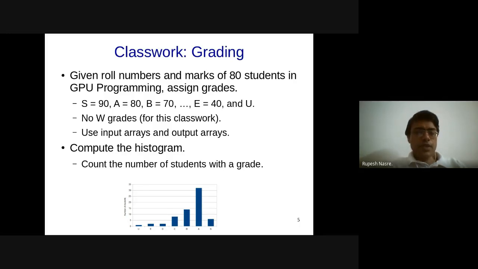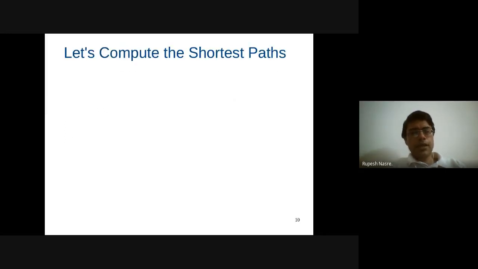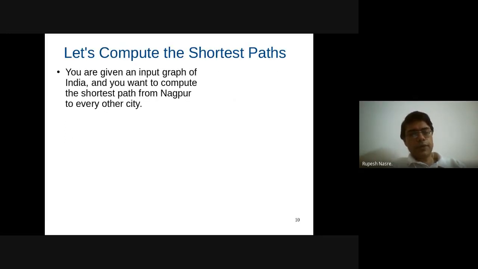So this was again one of the motivations to get into other synchronization requirements, and we'll take one more, a little complicated example, which we have discussed sometime, but let's discuss it a little more carefully. We want to compute shortest paths in parallel. So we are given an input graph, let's say of India, and we want to compute the shortest path from Nagpur, a city in Maharashtra, to every other city in the country, right?